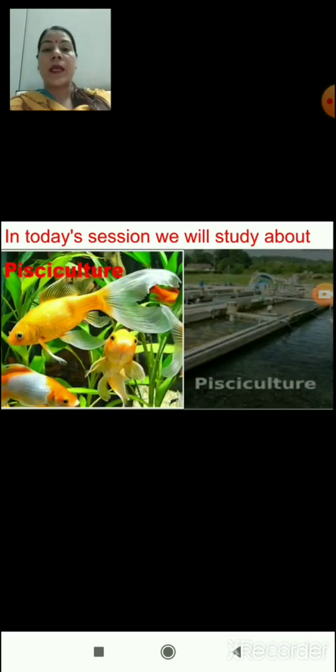We also discussed about broilers and layers and some common viral, bacterial and fungal diseases in them. In short, we studied about poultry farming management in detail. In today's session, we will study about pisciculture or fish farming.